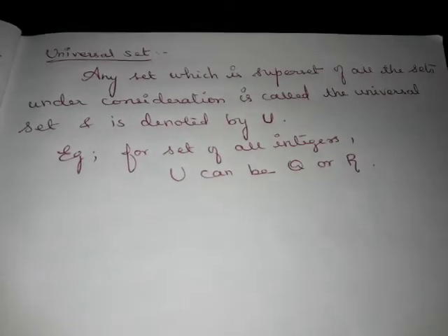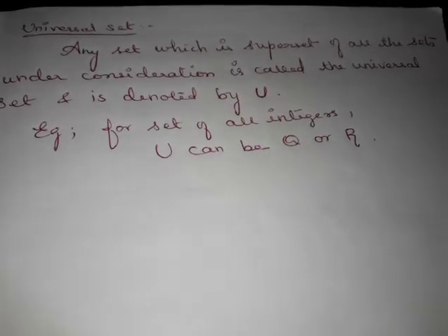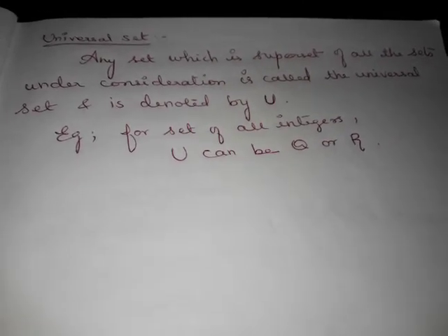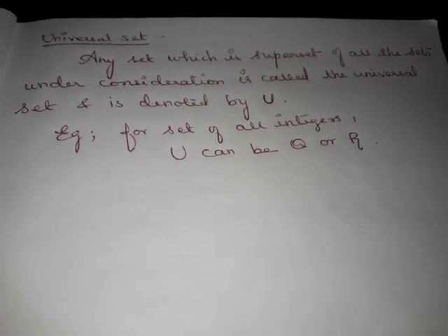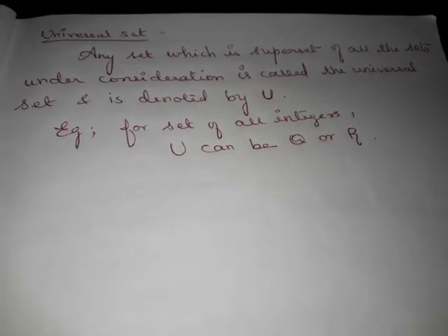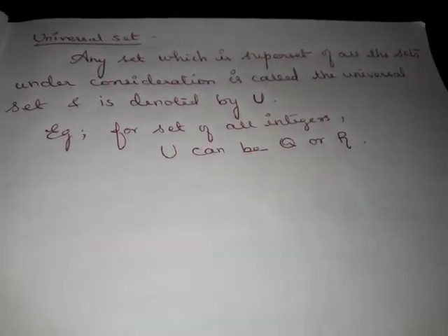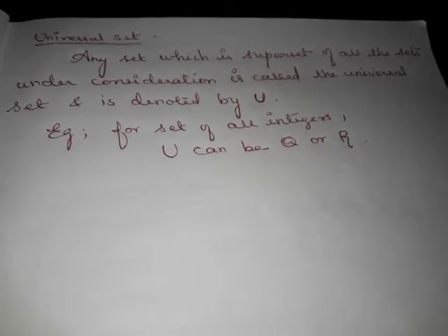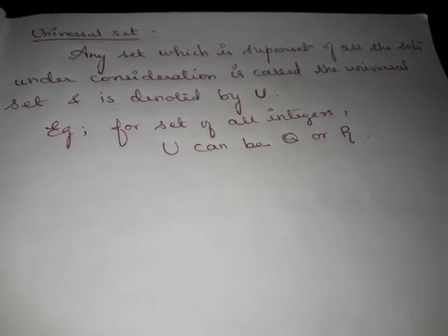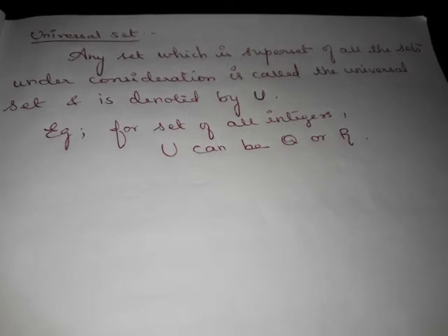Next we are going to learn about universal set. In set theory, for any discussion we need a set in which the subsets we are considering should be subsets of that given set. Such a set we call a universal set. Any set which is a superset of all the sets under consideration is called the universal set and is denoted by U. For example, for the set of all integers, we can take the universal set as Q or R.